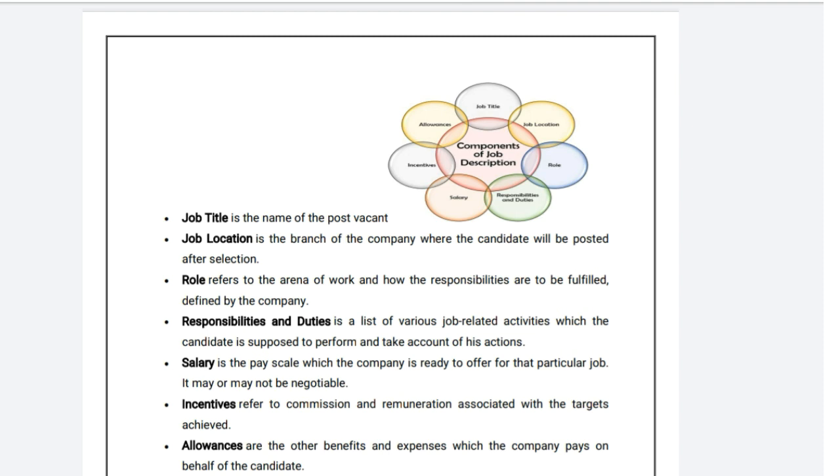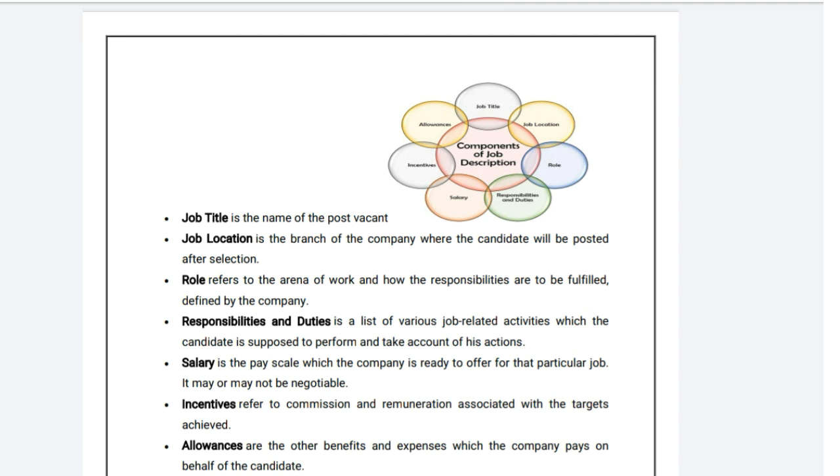It is the list of various job related activities which the candidate is supposed to perform and be accountable for. As an assistant professor, the person is responsible for duties like taking attendance, giving assignments, checking assignments, formulating the question paper, assessing the answer sheets, and many more activities related to teaching and result making.